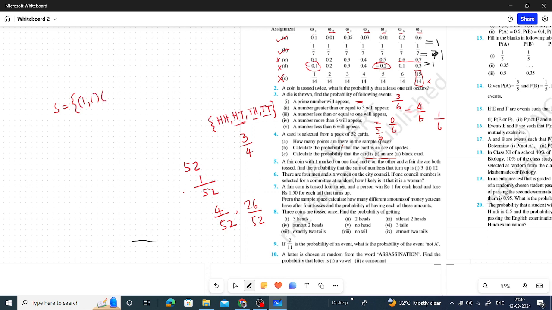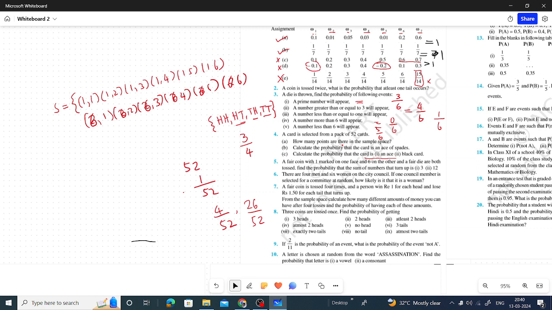So when the coin shows 1, the outcomes are 1,1; 1,2; 1,3; 1,4; 1,5; 1,6. When the coin shows 6, the outcomes are 6,1; 6,2; and so on up to 6,6. These are the outcomes.